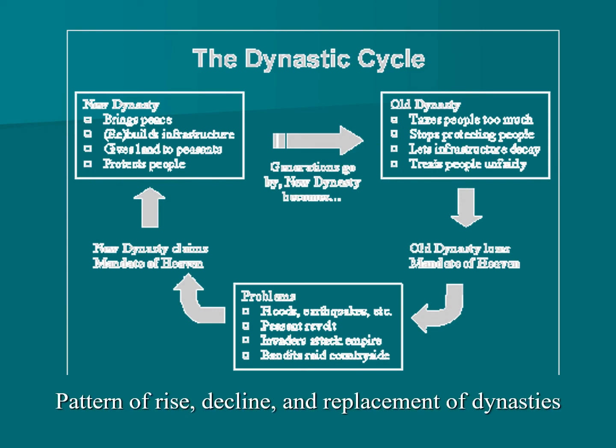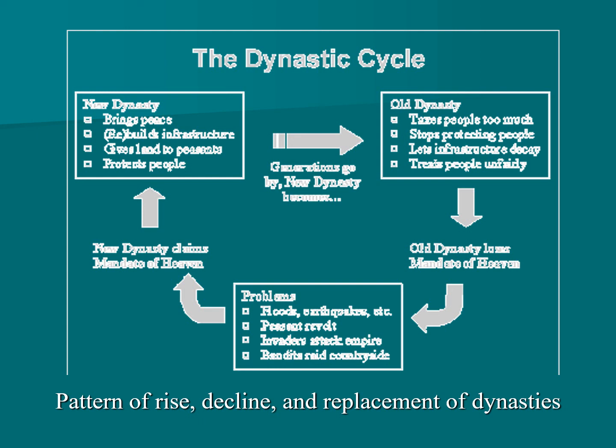So with the dynastic cycle, we've got an old dynasty like the Shang dynasty, and they are taxing the people too much. They're not protecting the people. Infrastructure like roads are in decay, and they treat the people unfairly. And along with that, you might have problems like flooding or earthquakes. The peasants might revolt, invaders from outside might attack, and bandits could be in the countryside causing problems. So a new family would rise up and claim the mandate of heaven.